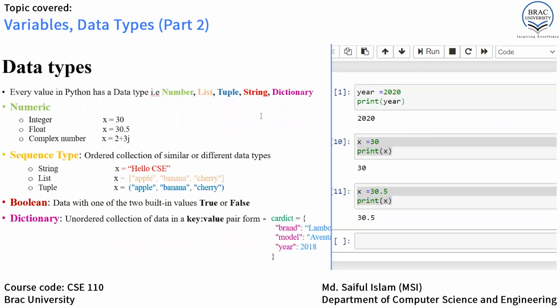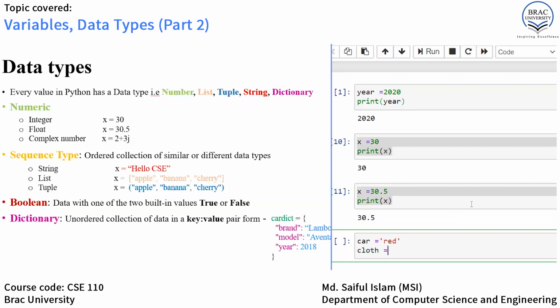We can declare a string by using single or double quotation, just like our car equals red example that we have shown earlier. So for example, car equals single quote red. Again, I'm going to take another variable, for example cloth.